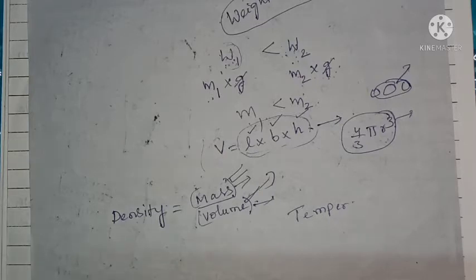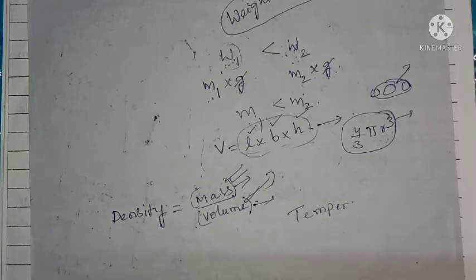In other words, temperature is the intensity of heat associated with a body. If any body has a certain temperature, how much amount of heat is present in that body, we are going to measure. That is nothing but temperature.